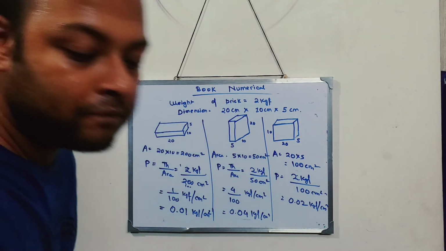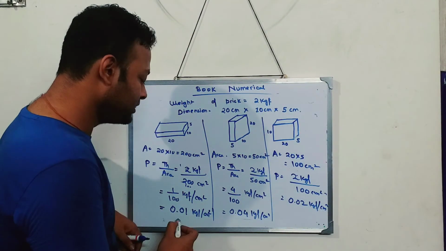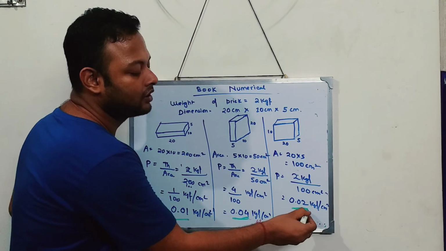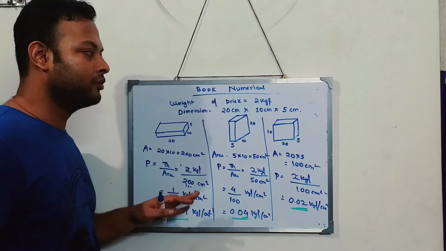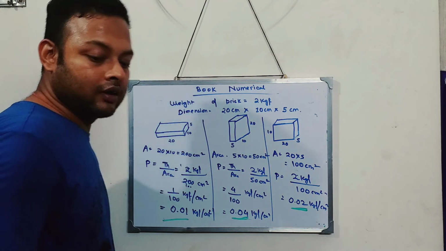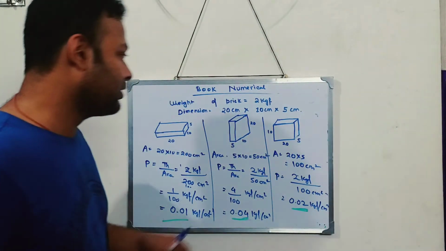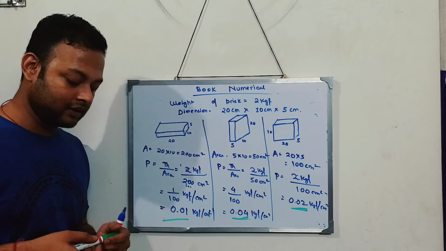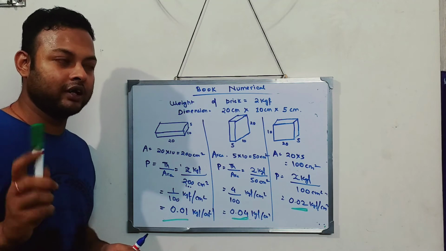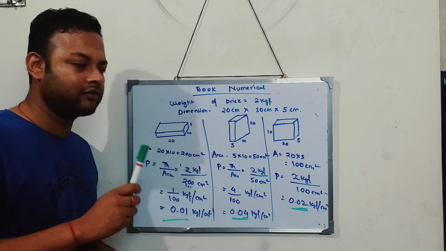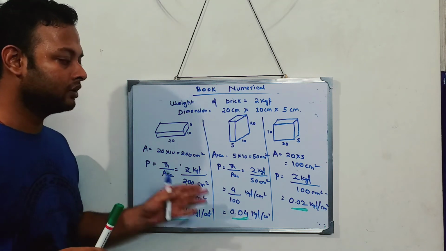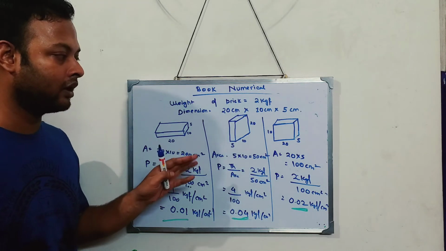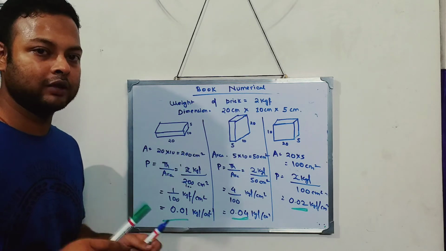So this is the answer of the first part, this is the answer of the second part, and this is the answer of the third part. I hope you understood these sums. I'm not giving any question for this, okay? You practice this sum, and a similar kind of sum is given in the example, so try to practice that sum also. Practice this and that sum, and you'll get to know how it works, and in the exam also you can do the sum.